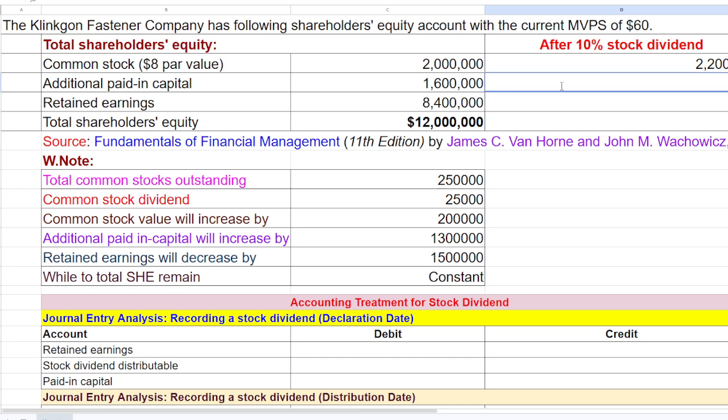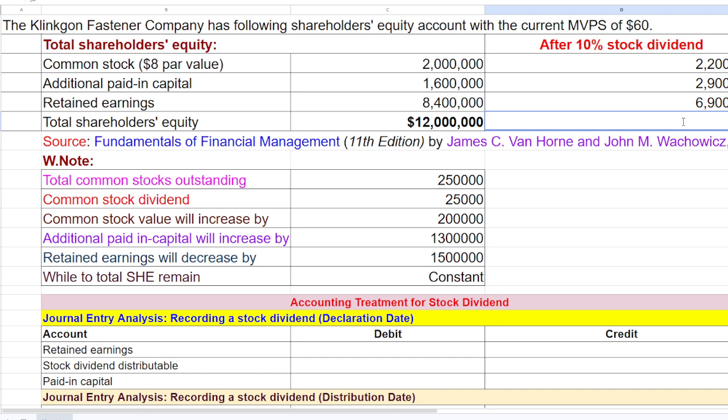What about the additional paid-in capital? This is the existing value, and because of the announcement of the stock dividend, additional paid-in capital increased by 13 lakh. But our retained earnings will reduce by this figure.